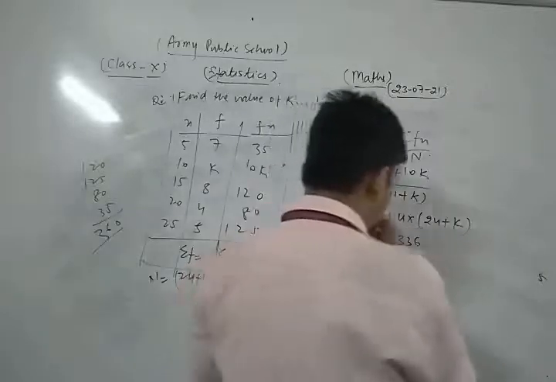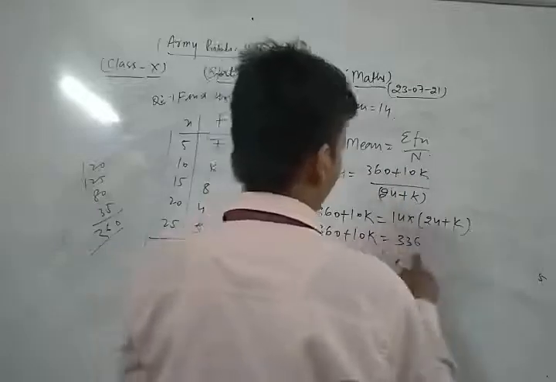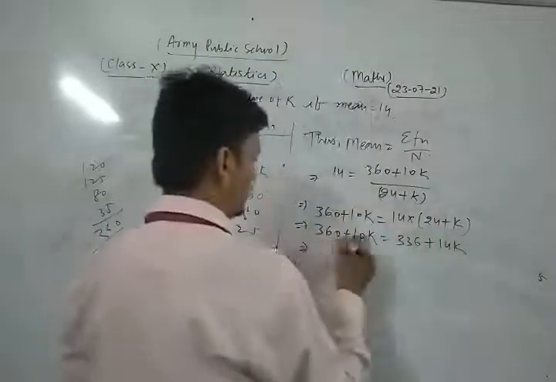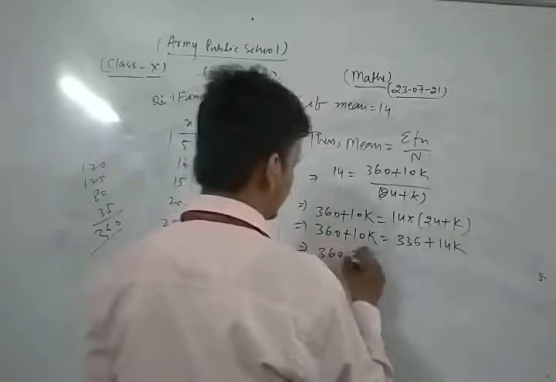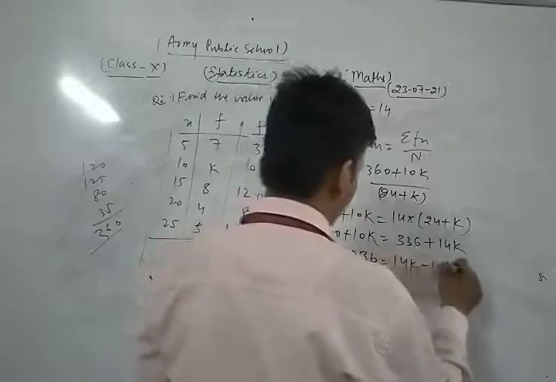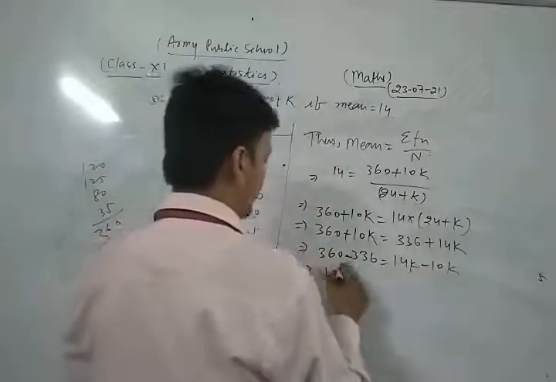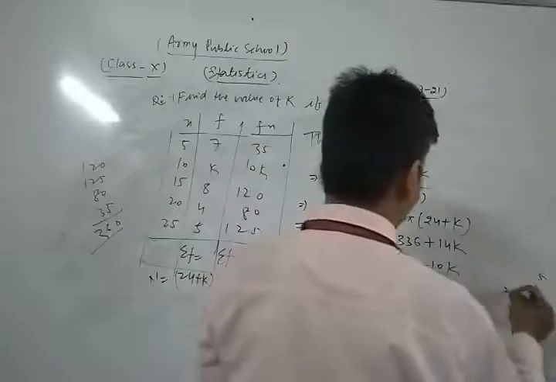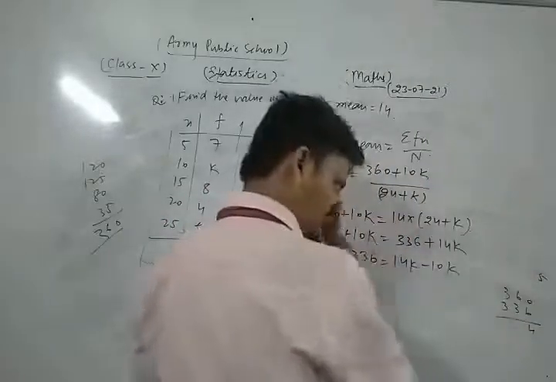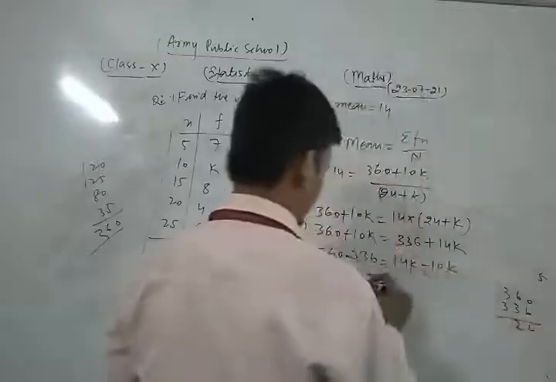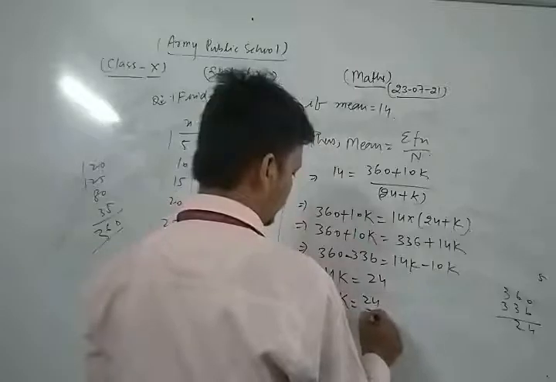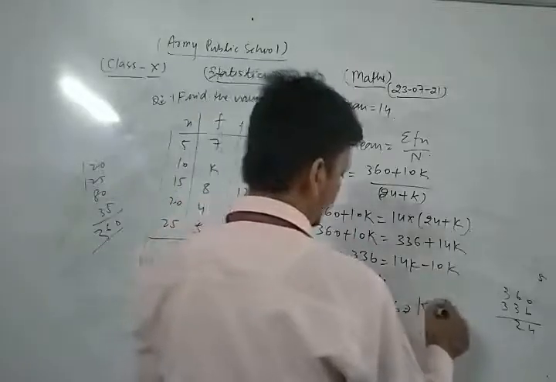Now we simplify them. So 360 plus 10k is equal to 336 plus 14k. Now from there we have 360 minus 336 is equal to 14k minus 10k. So from there we have 4k is equal to 360 minus 336. So we get 24. So from there the value of k is 24 upon 4, that is 6.